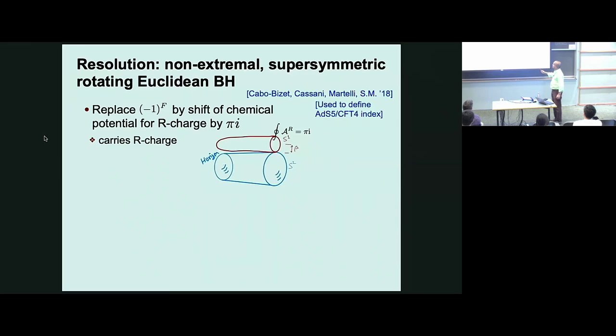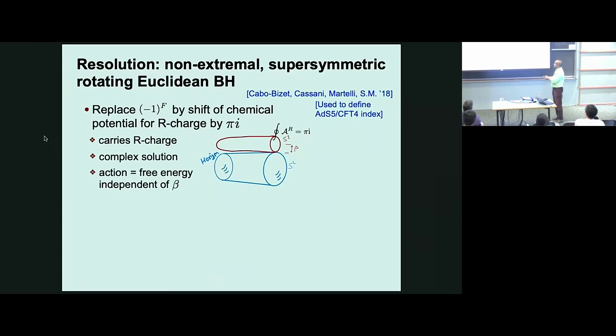Because you have a chemical potential for R charge, the solution also carries R charge because there's condensation. They're complex, which is slightly funny. And you can see that they're complex in one way or the other. Something becomes complex. You can see a sign of that: there's an i there.